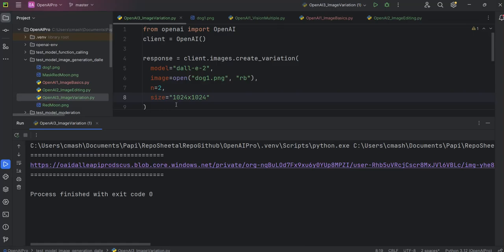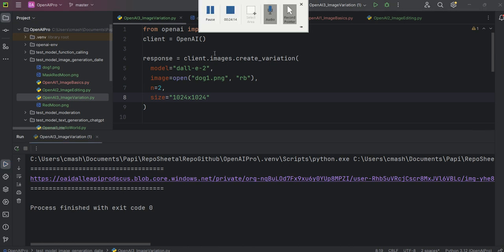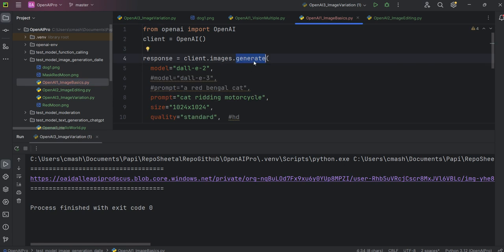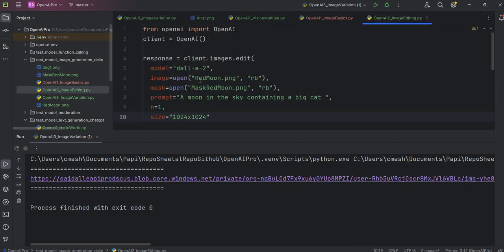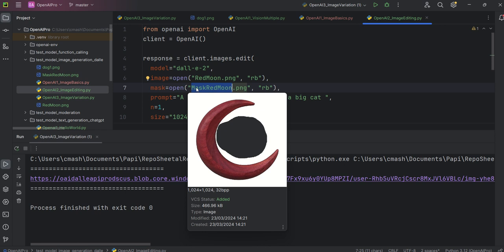Okay, there is the code. Yes, so we have seen the variation part as well, right? So we have seen how we can generate an image with the generate method. We use generate, you pass some text, and a brand new image will be generated. After that, we saw that we pass two images: one is the original image, and one is the red moon image, the mask one.